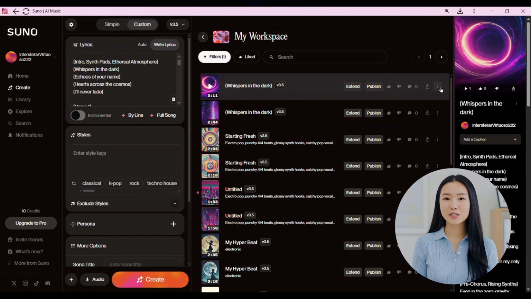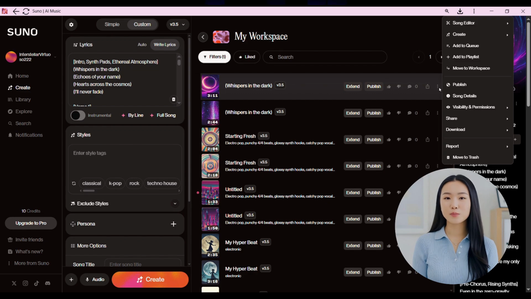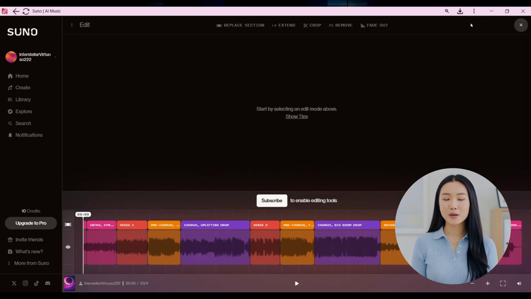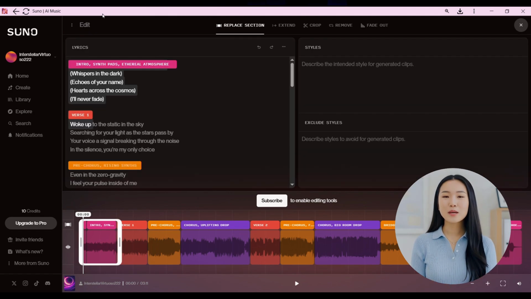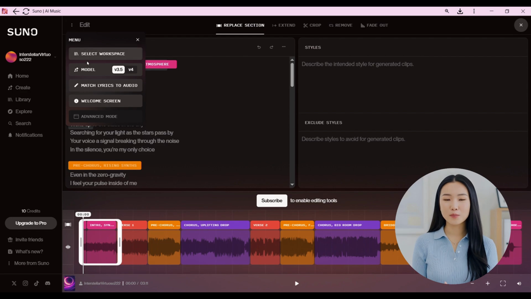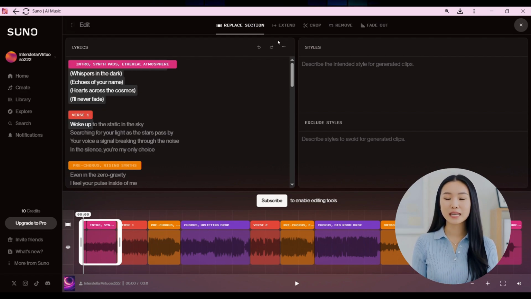Keep in mind that results can vary. Sometimes you get exactly what you want, other times you may need to regenerate or make a few adjustments. If you want to edit the song, you will need a paid plan like Pro. You can replace specific segments, such as changing the vocals from male to female. Just enter the new prompt, select female vocals, and exclude the styles you do not want. SUNO will regenerate only that section while keeping the rest of the song the same.